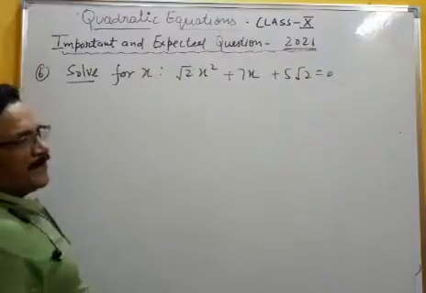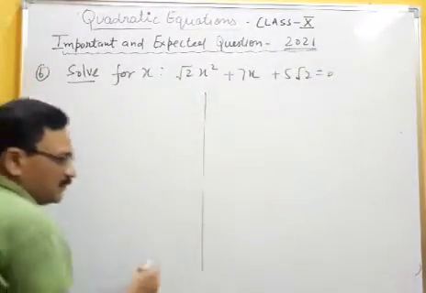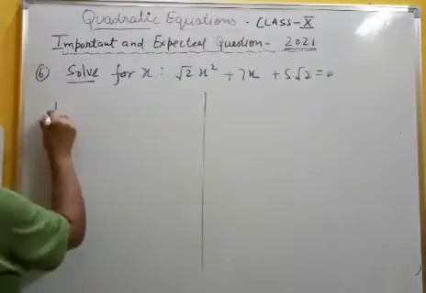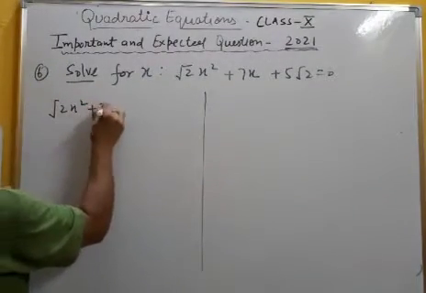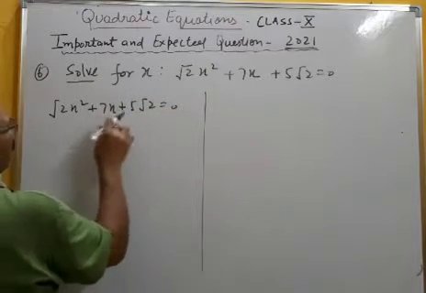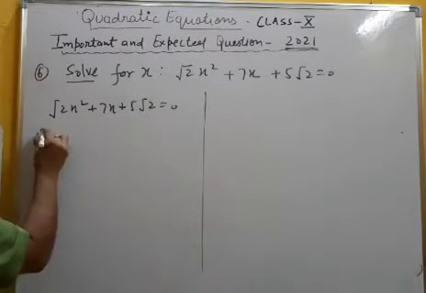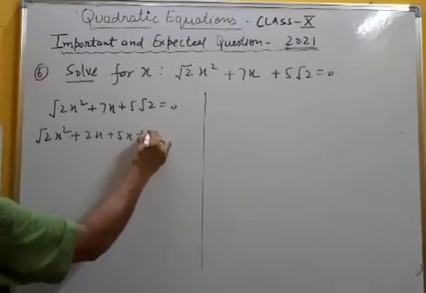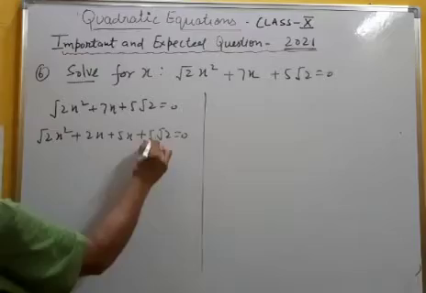Split the middle term. Suppose I am applying it. So what will I write? Root 2 x square plus 7x plus 5 root 2 is equal to 0. So can I write it: root 2 x square plus 2x plus 5x plus 5 root 2 equal to 0.